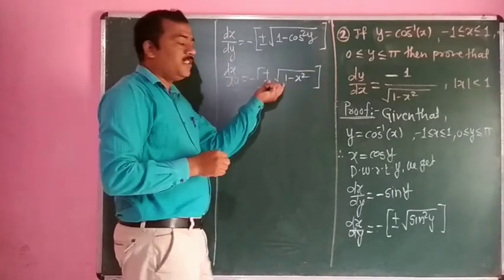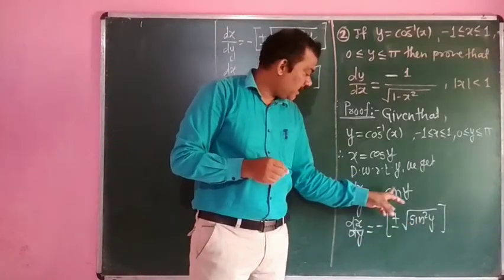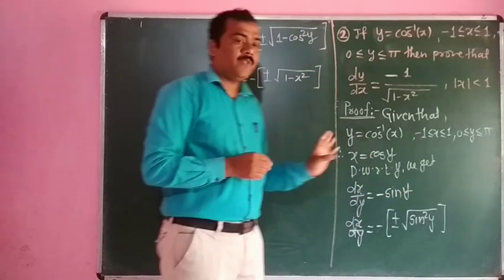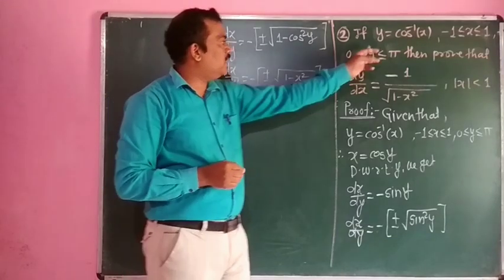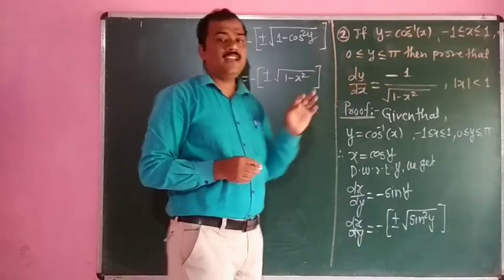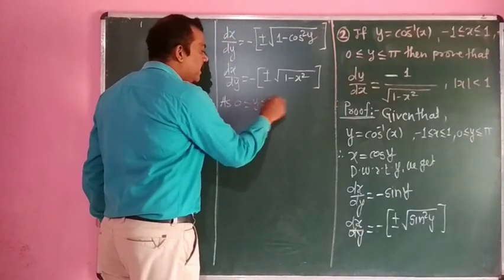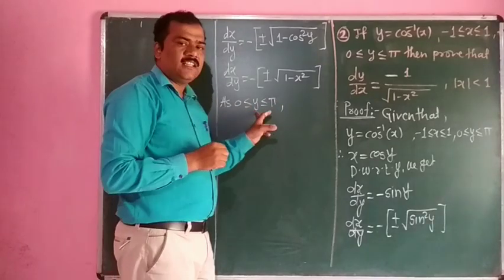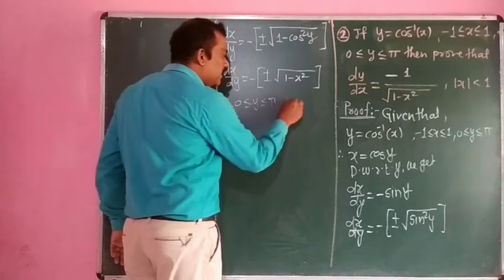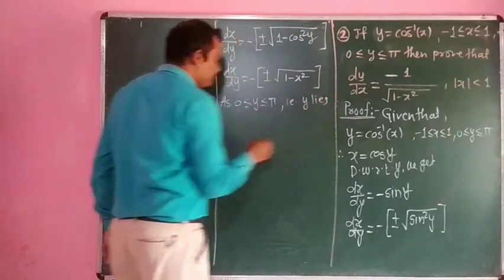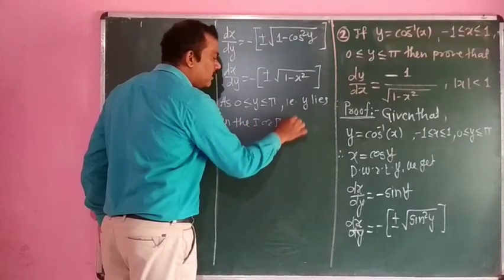Now whether the square root is plus or minus depends upon this value, that is, it depends upon the value of sin y. Now we have to identify whether sin y is positive or negative. For that we are given the restriction that 0 is less than y less than pi. As 0 is less than y less than pi, it means that y lies in the first or second quadrant.